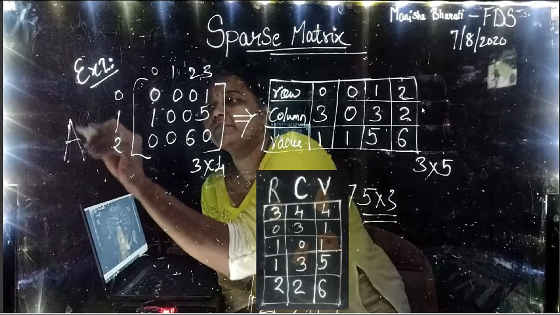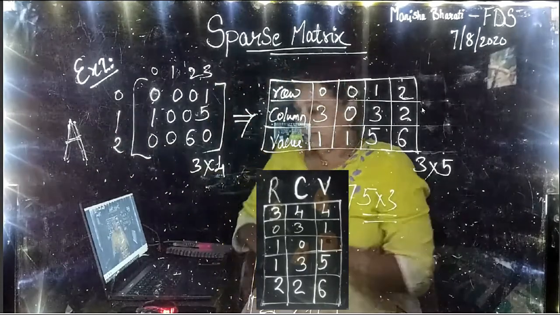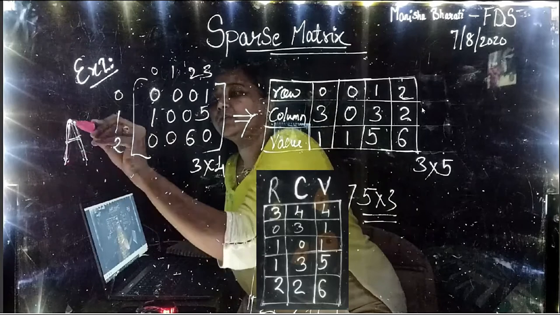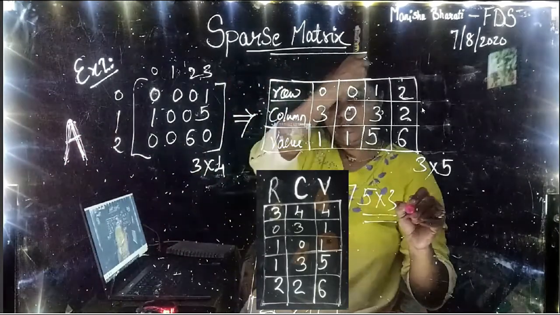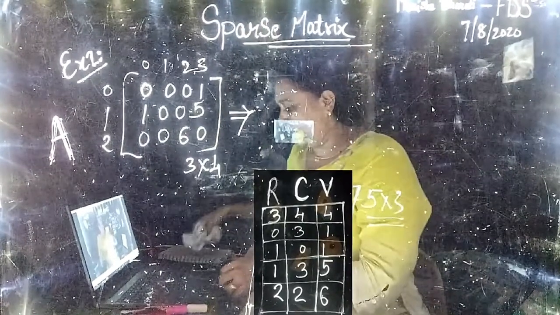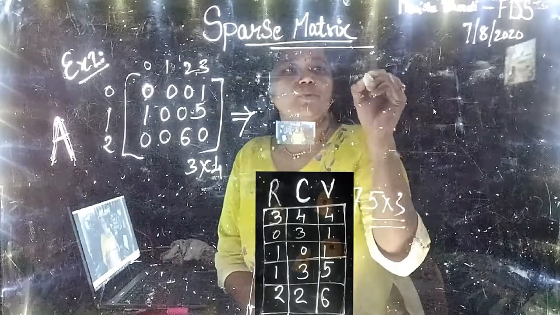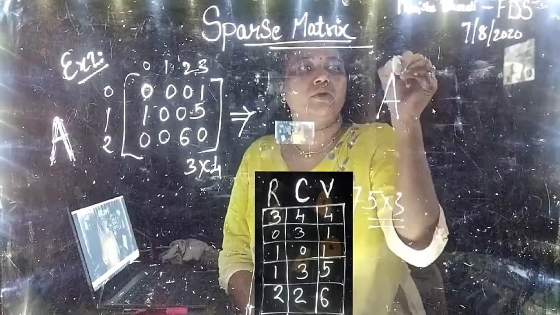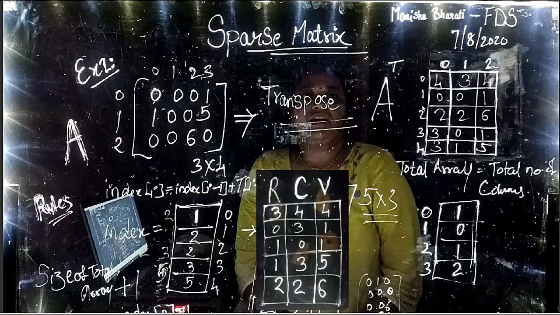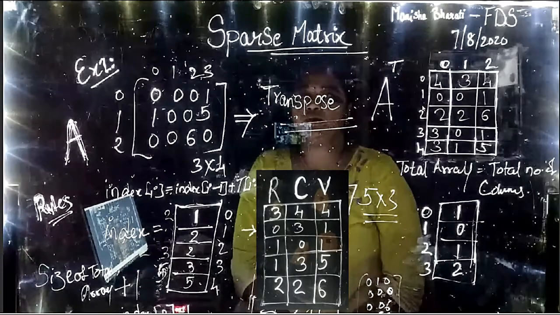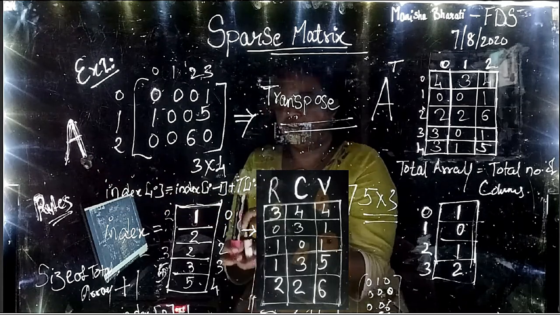Let us indicate this by A, and now we are going to calculate the transpose of A. The transpose is represented as A of T. Now let us find the transpose of the given matrix, which we have named as A, right?